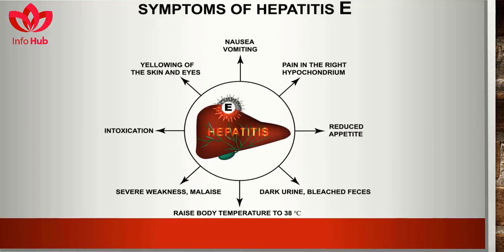Symptoms of hepatitis E contain yellowing of skin and eyes, nausea and vomiting, pain in the hypochondrium, reduced appetite, dark urine, bleached feces, raised body temperature to 38 degrees centigrade, severe weakness, malaise, and intoxication.